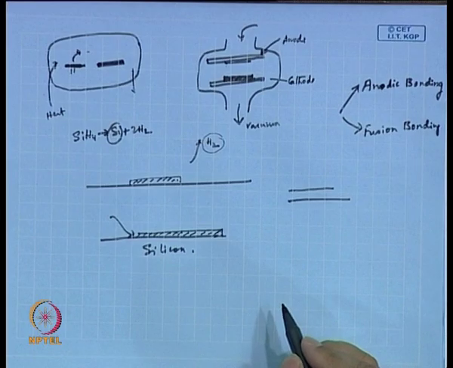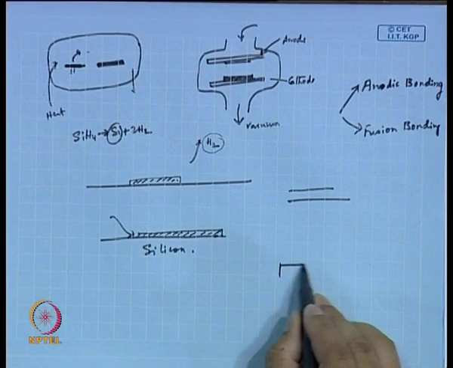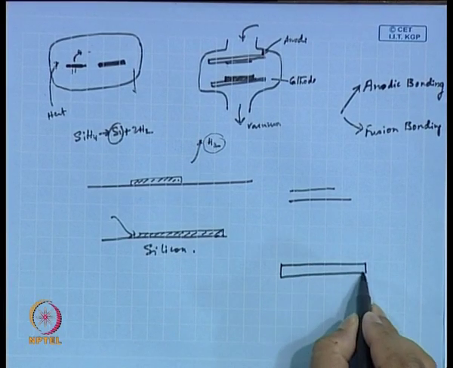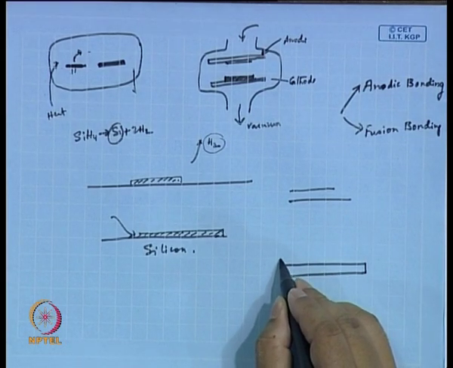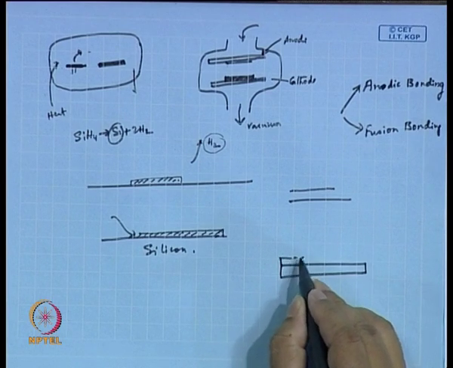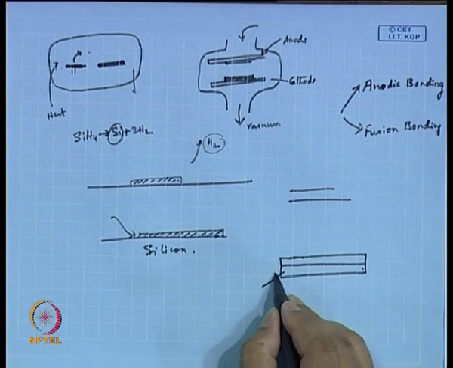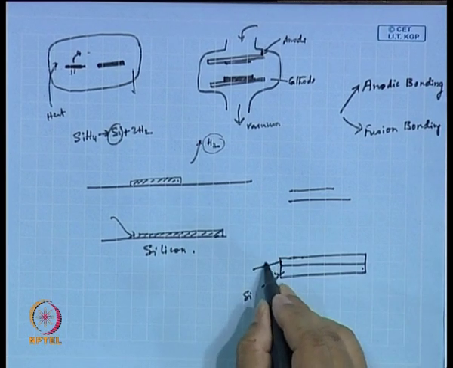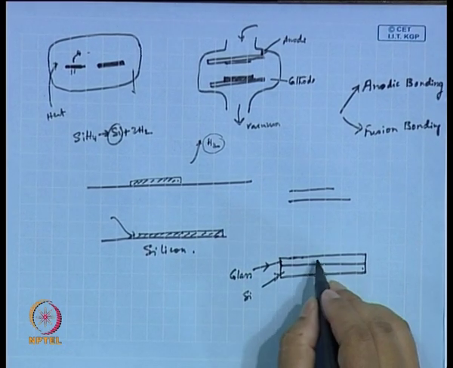Now, anodic bonding refers to glass-silicon sealing by the use of an intense electric field, 1 kilovolt, and elevated temperature, 400 degrees centigrade. The way it works here is that suppose this is the silicon wafer, the silicon substrate on which you are putting another lid. So, this is made of silicon and this is made of glass, all right.